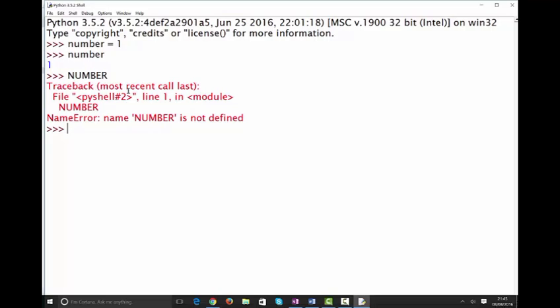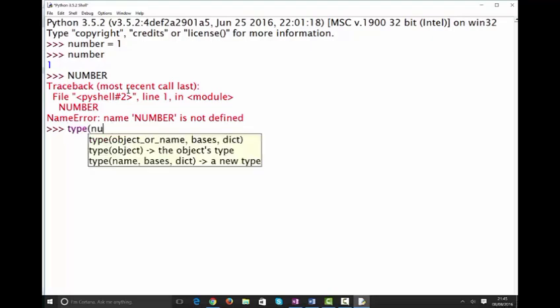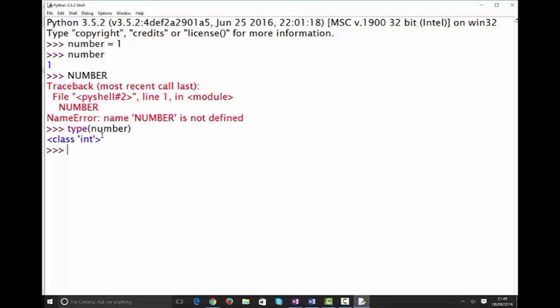Okay, and another thing to bear in mind is that in Python, variables are dynamically typed, or Python is a dynamically typed language. Now, what does that mean? Let me break it down. Each variable has a certain type, and you can find that by using what's called the type function. So if I type type and number, it'll tell me it is an int, or an integer, which is just a fancy word for a number, because it holds a number.